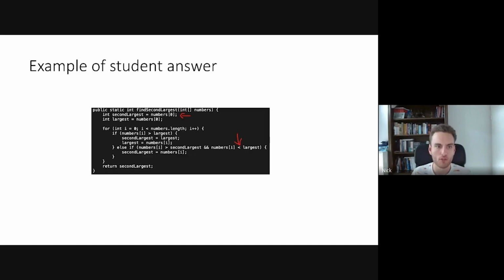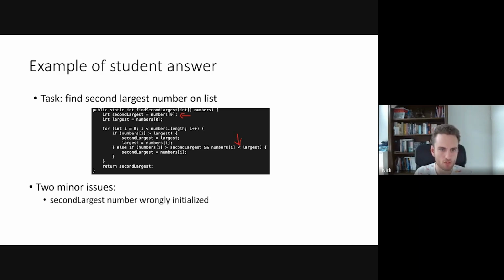So let me show you an example of a student answer that I have. One of the questions on the most recent exam was to find the second largest number in an array of integers. And this is an answer the student gave. There are two errors in this code. I won't go into depth about it, but here the second largest number is initialized in an unfortunate way, which in some edge cases can cause issues. And also the strict inequality here should be a weak inequality. Or actually, you can remove the entire second component there. It's completely unnecessary. So: the second largest wrongly initialized and the superfluous comparison there on the right.